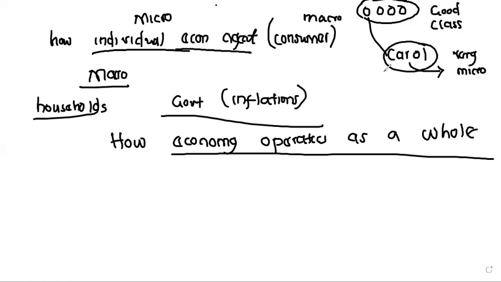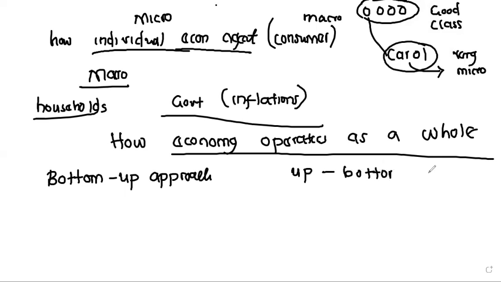All right. There's something called the bottom-up approach and the up-bottom approach. This is just to differentiate between macro and microeconomics.